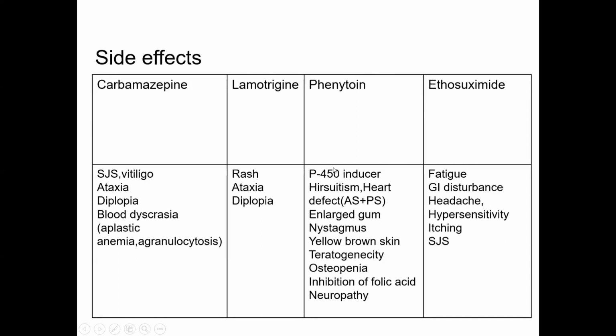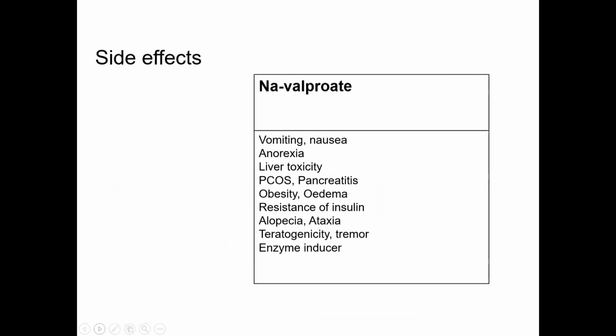Okay. Now, another most important drug, that is sodium valproate. So in sodium valproate, the side effects you can also remember. How? That is vomiting, nausea. You can just remember this valproate like phenytoin.